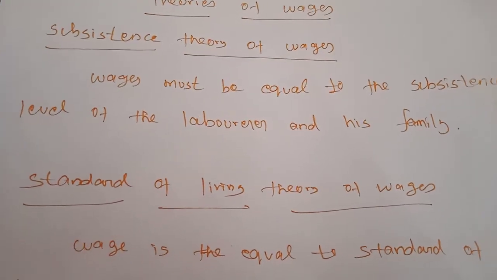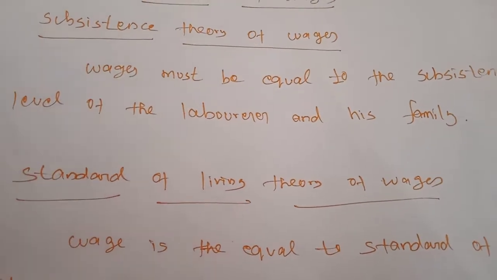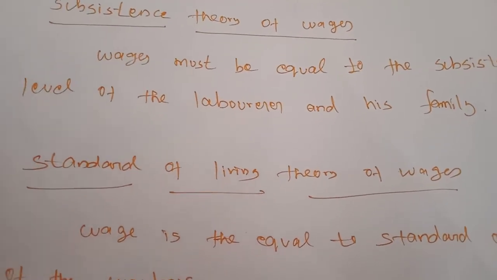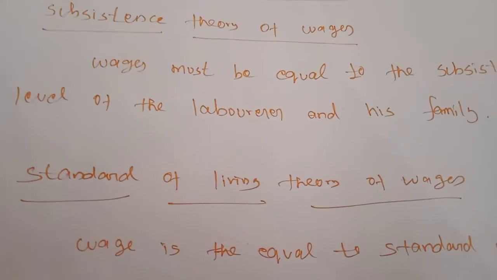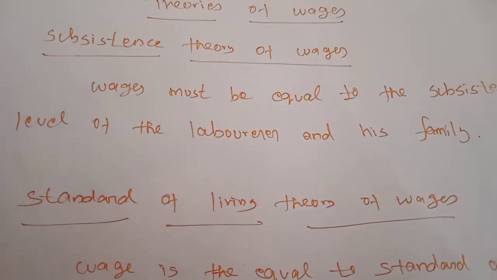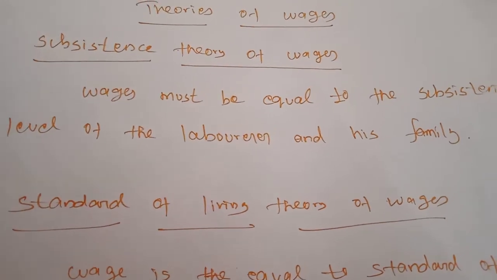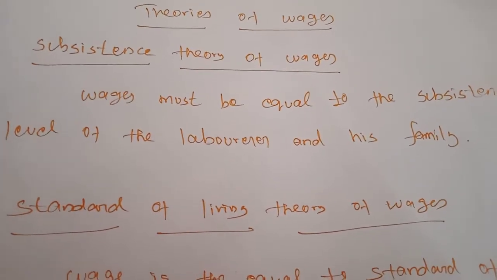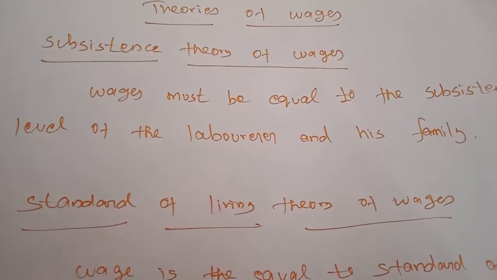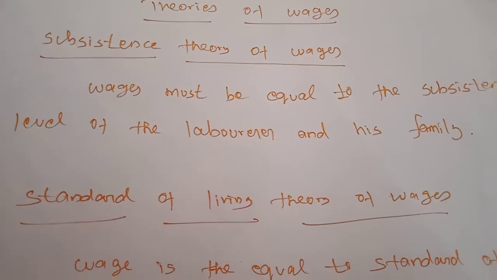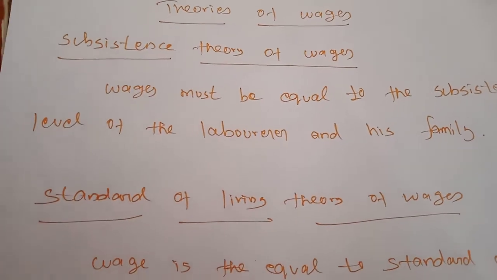So even if you give more wages than the subsistence level, it creates problems, and if you provide less wages than the existence level, it also creates problems. If the wages are equal to their existence levels only, the laborers will conduct their lives and the producers will not be worrying about increasing the wage rate.